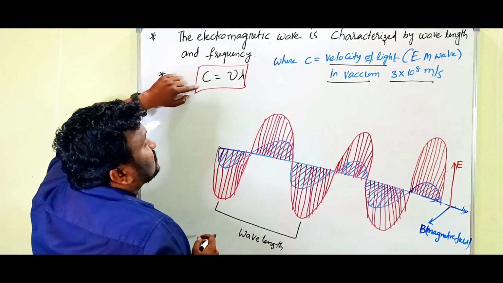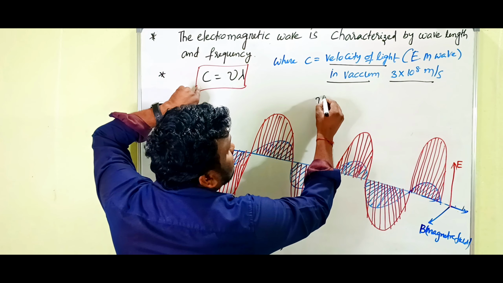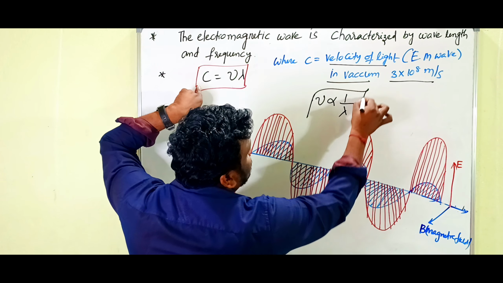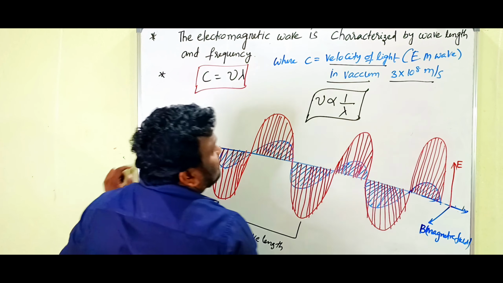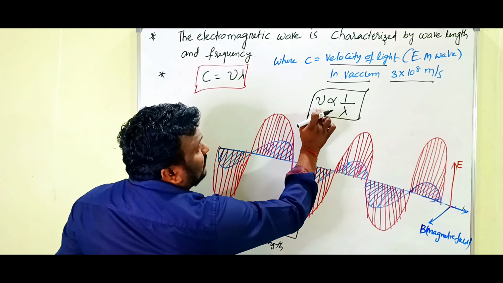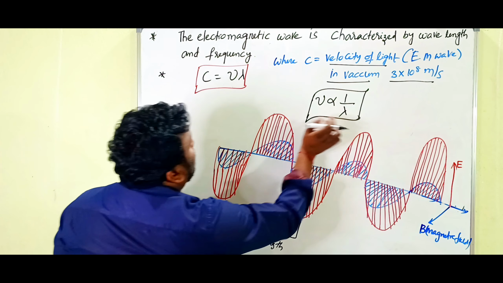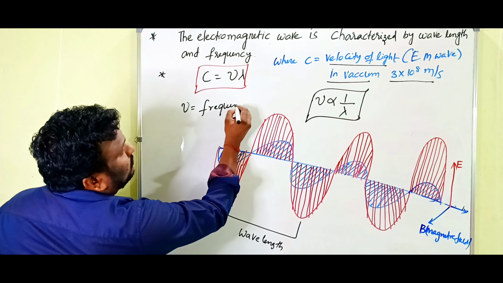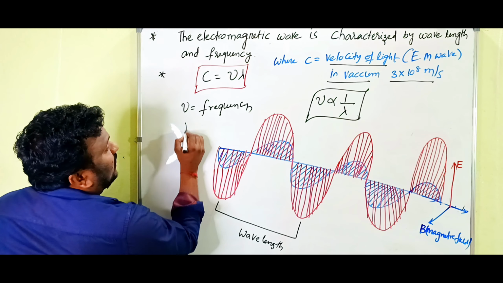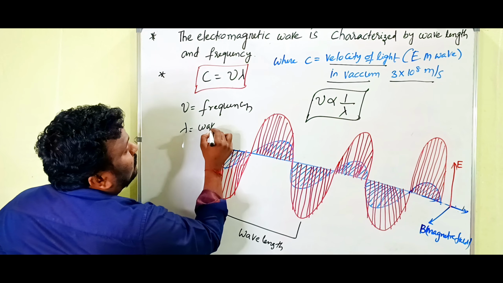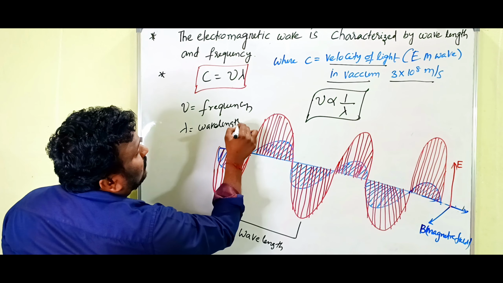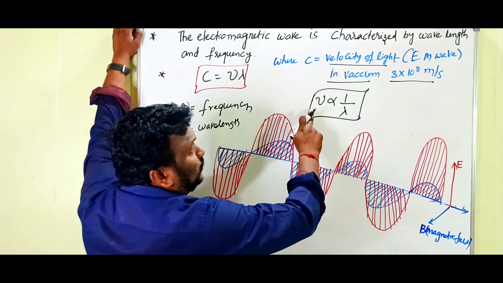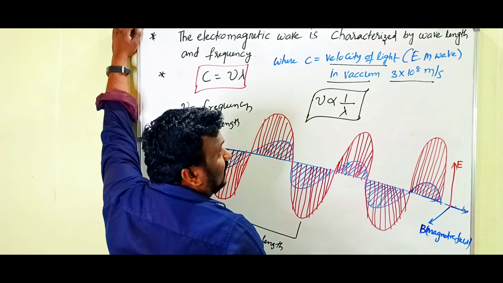When C is constant, what you have to write? Nu is proportional to 1 by lambda. This is the relation between the frequency and the wavelength. Children, what is nu? Nu is the frequency, and what is lambda? Lambda is the wavelength. The relation between these two is that nu is proportional to 1 by lambda.